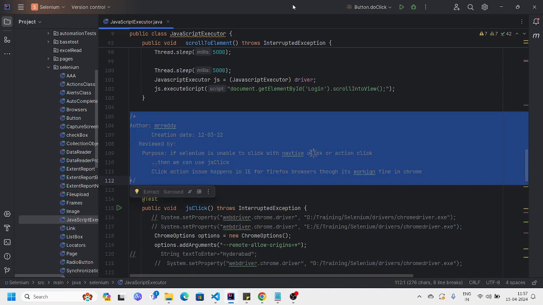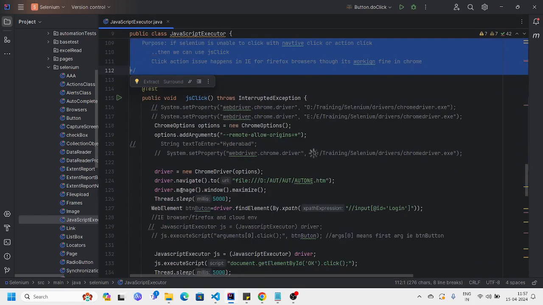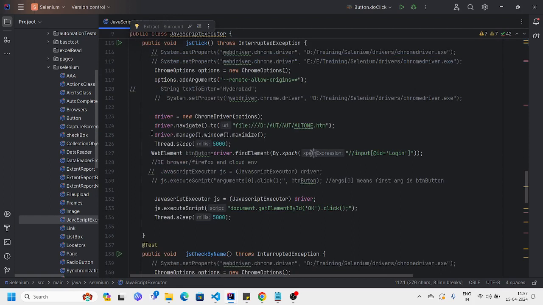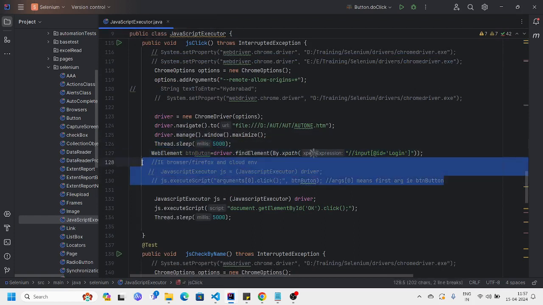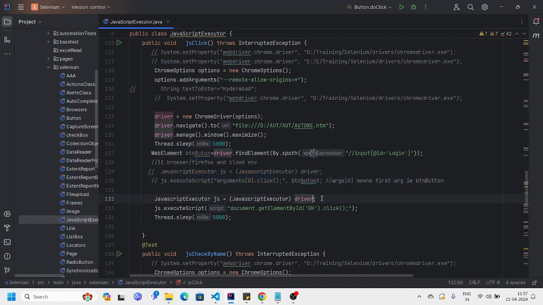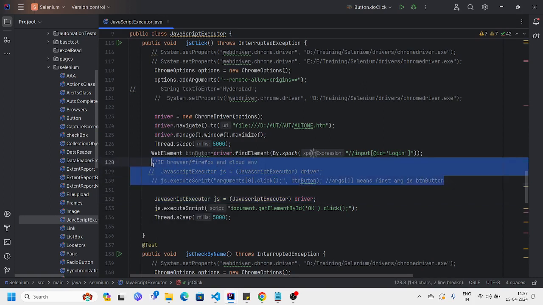Sometimes, for example, these two lines of code are working fine, and I commented this one. Just assume these three lines of code are working fine and some issue is happening in this line, but there is no dependency with the other lines. Instead of running the complete code, whatever code is working fine, you can comment that out if there is no dependency.